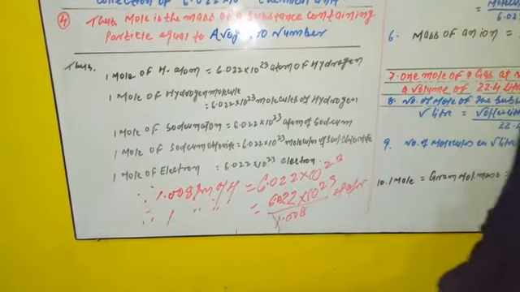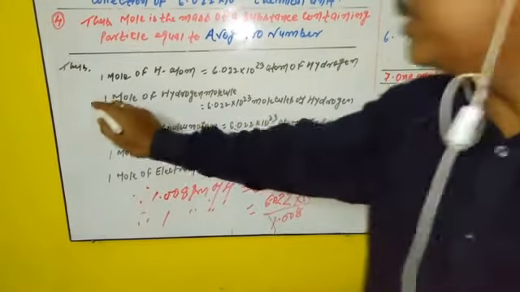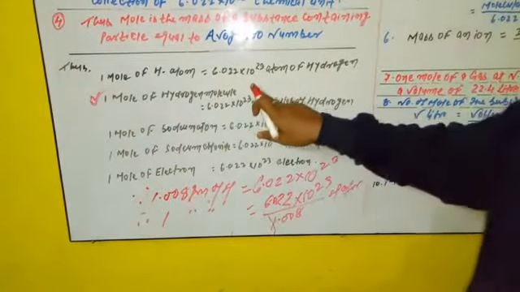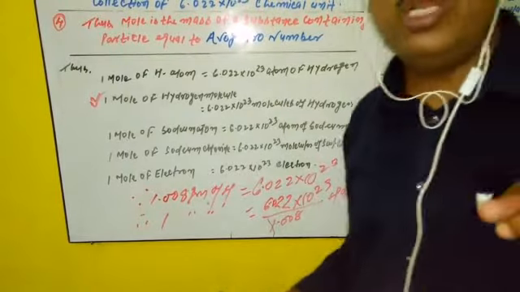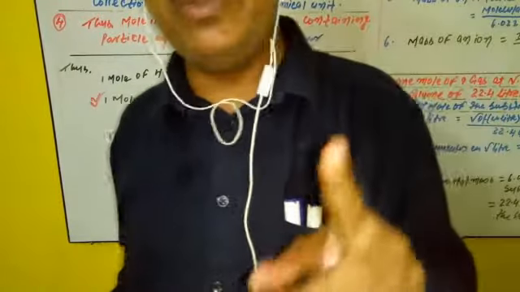Clear about these things? Now if we discuss the case of H2 molecules, an H2 molecule consists of 2 atoms of hydrogen.